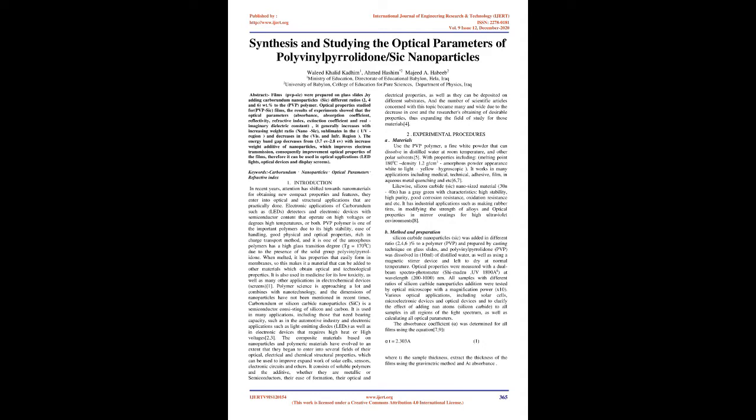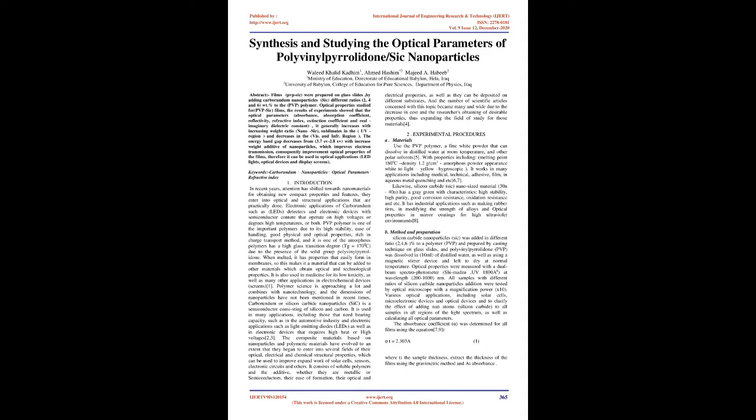1. Introduction. In recent years, attention has shifted towards nanomaterials for obtaining new compact properties and features. They enter into optical and structural applications that are practically done. Electronic applications of carborundum include LEDs, detectors, and electronic devices with semiconductor content that operate at high voltages or high temperatures, or both.